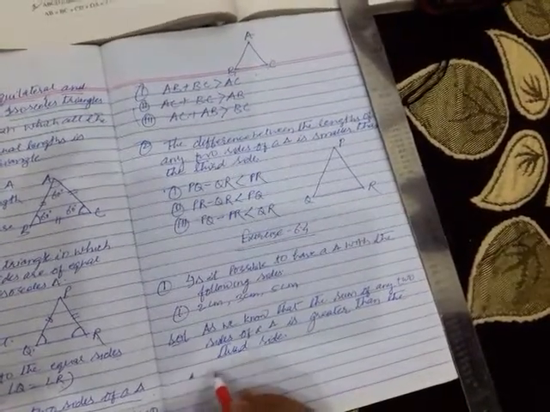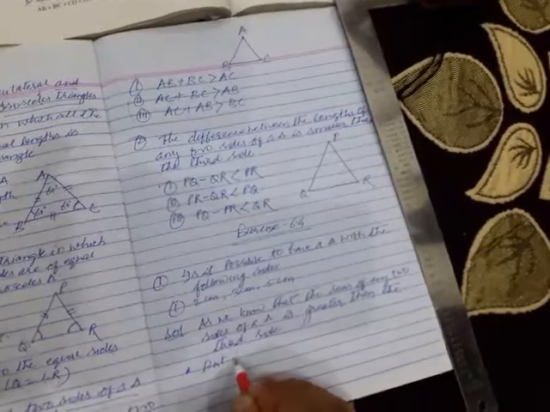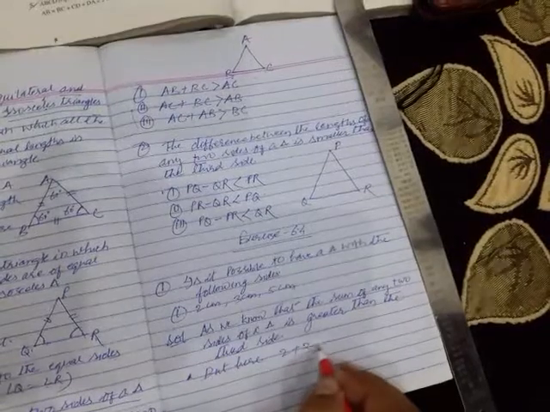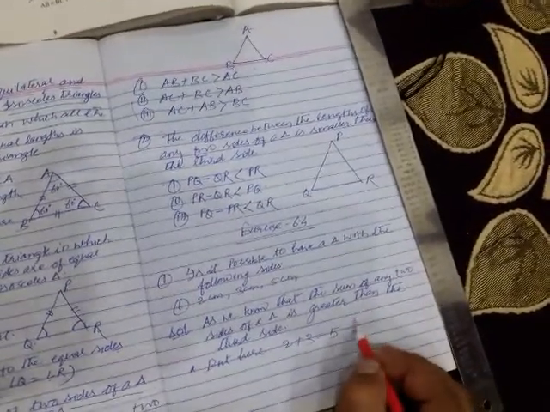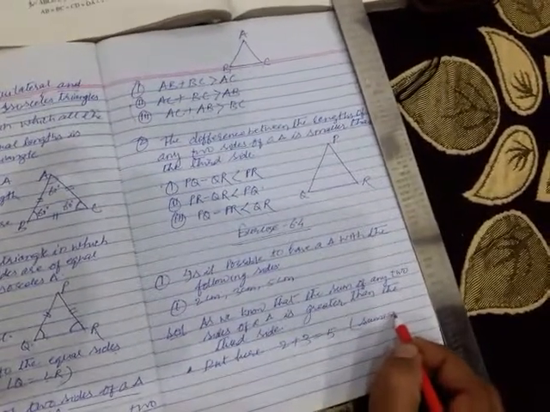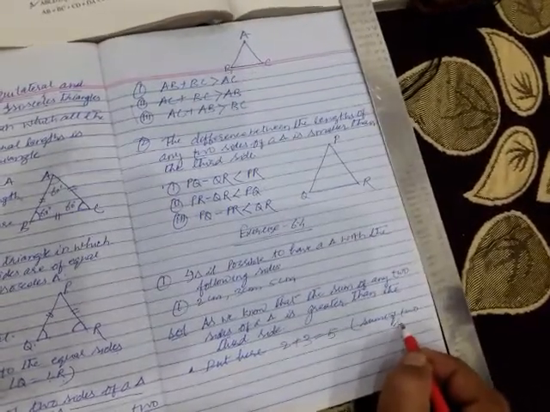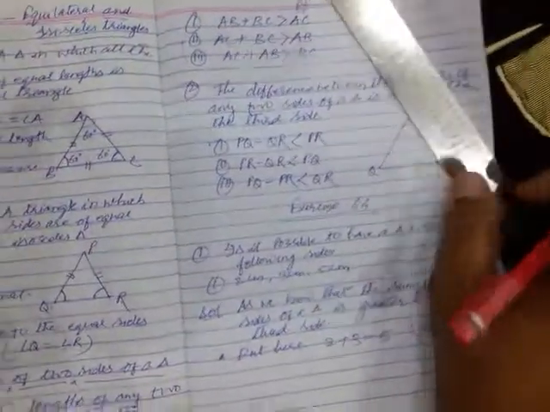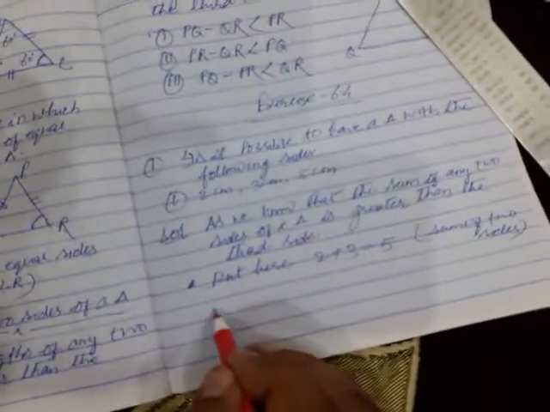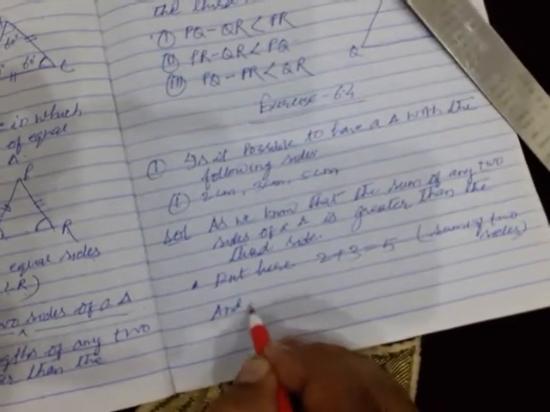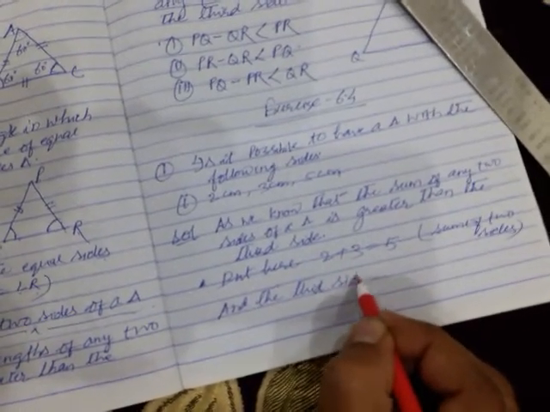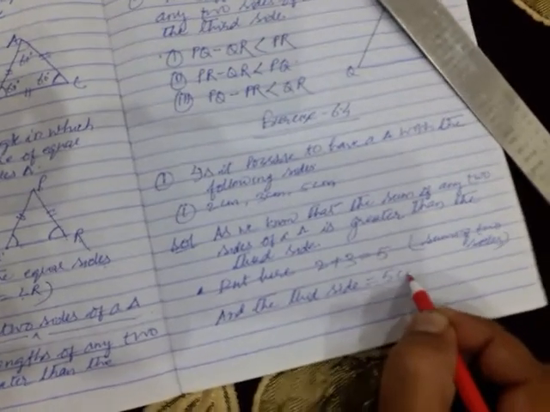But here what will we see? 2 plus 3 equal to 5. What is this? Sum of two sides. And the third side is equal to 5 centimeter.